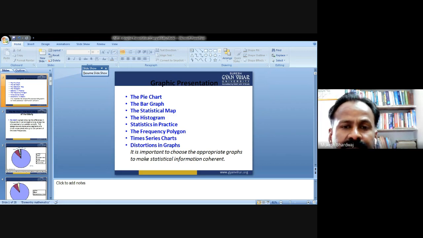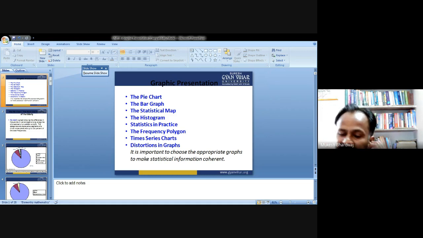Now the histogram. What do you mean by the histogram? What is the definition of histogram? How can the representation of data be done through the histogram? A histogram is a graph showing the difference in frequency or percentage among categories of an interval ratio variable. This is a very important point. The categories are displayed as continuous bars, with width proportional to the width of the category and height proportional to the frequency or percentage of that category.